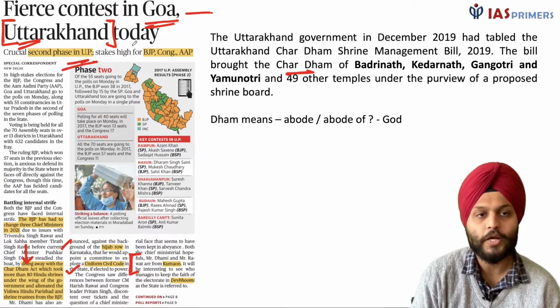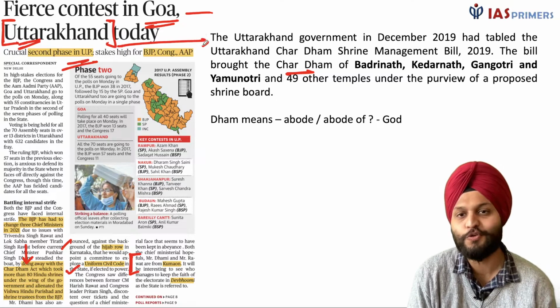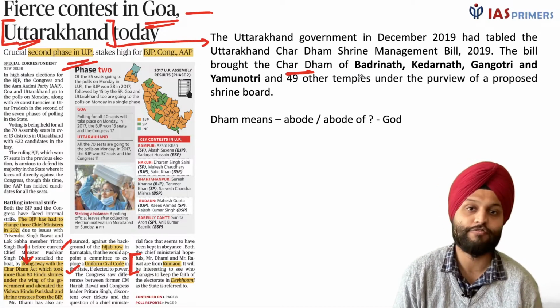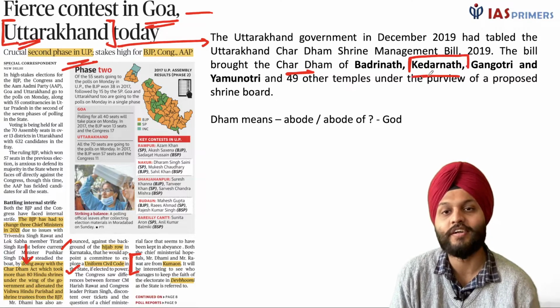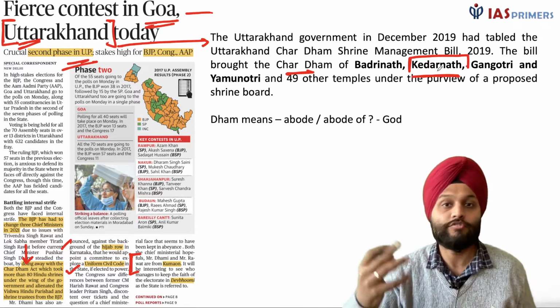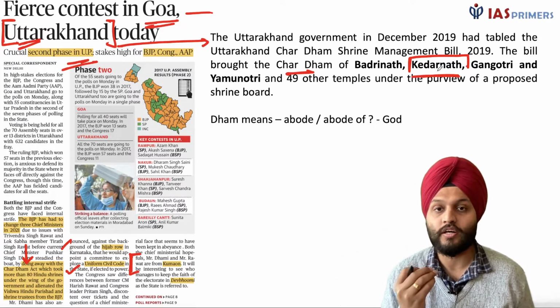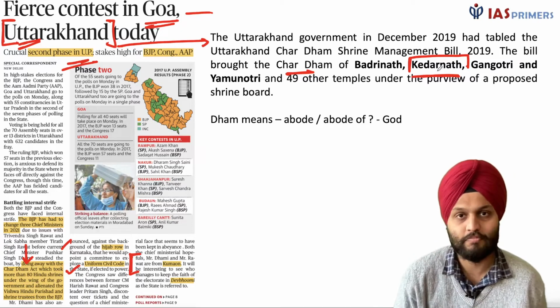Now, what came to my mind with reference to Uttarakhand was that it was in the news quite a lot, especially with reference to Prime Minister Modi, who focused on Kedarnath. A lot of infrastructure development was there, a lot of announcements were made about Kedarnath, and thereby comes to attention the issue of Char Dhams.